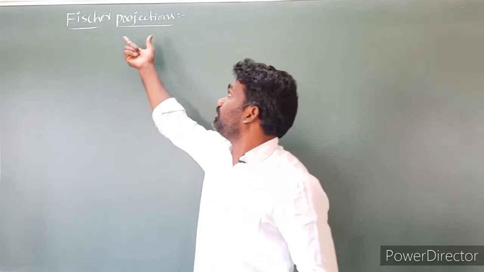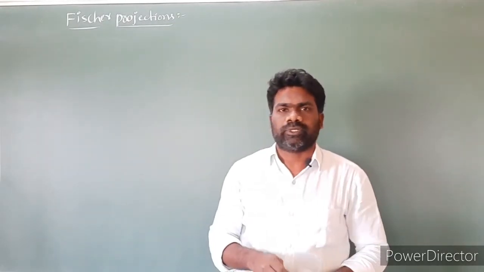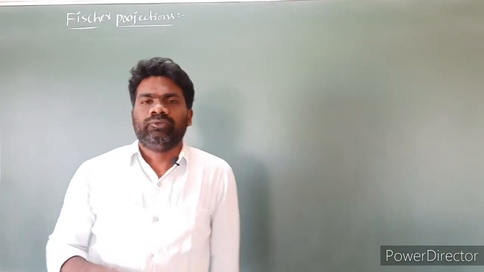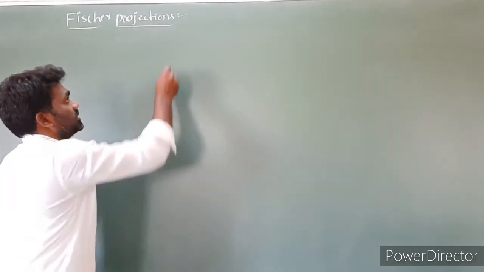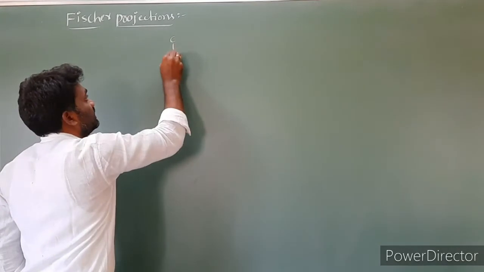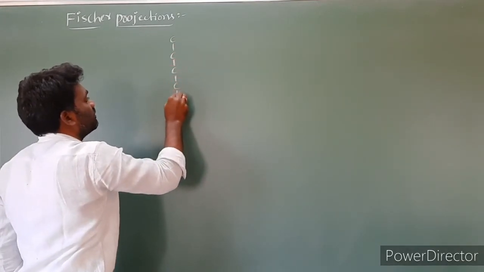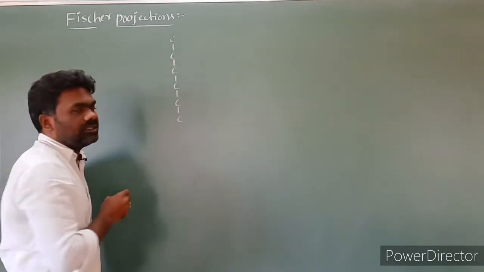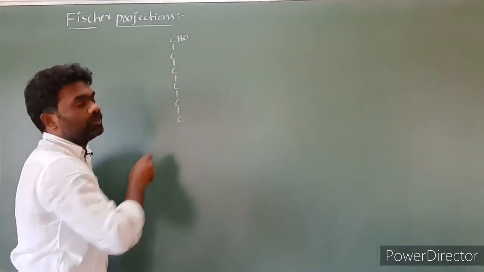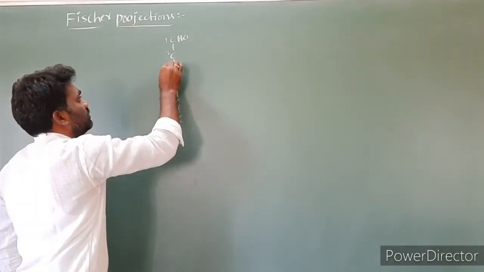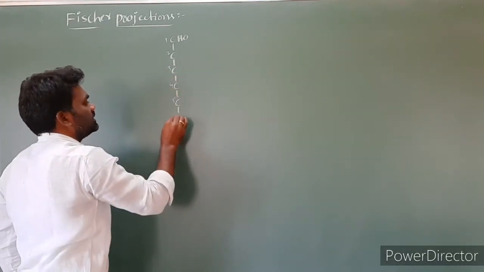Next, Fischer projections of the glucose molecule. For this, first we have to take the open chain structure of glucose. Glucose contains 6 carbons. I am taking this as the first carbon, second, third, fourth, fifth carbon, and this is the sixth carbon. At the first carbon there is an aldehydic functional group.